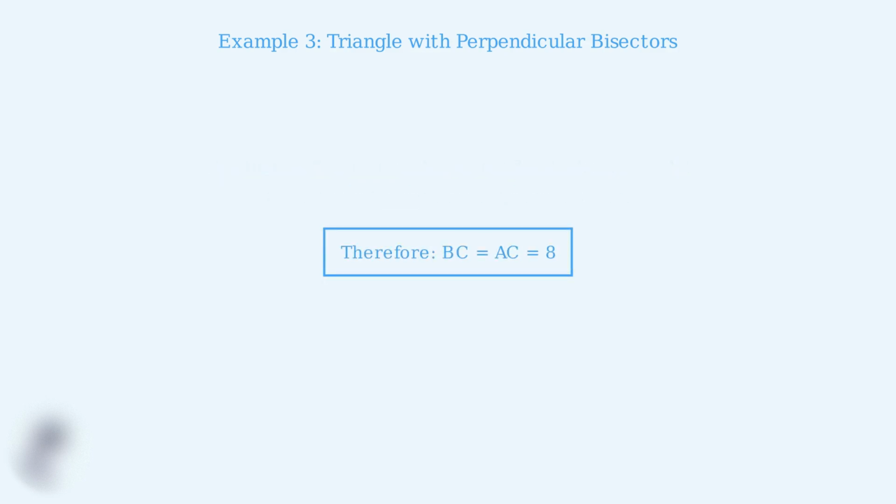The key insight is that since point C lies on the perpendicular bisector of segment AB, we can apply the perpendicular bisector theorem. This tells us that CA equals CB. Therefore, since CA equals CB and we know AC equals 8, we can conclude that BC also equals 8. This makes triangle ABC isosceles.